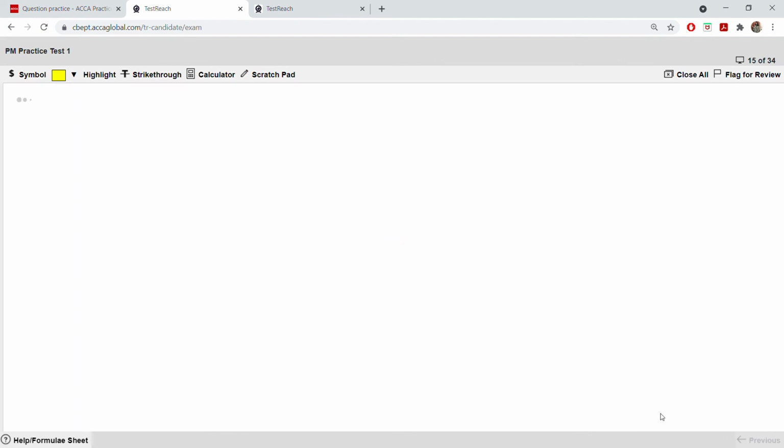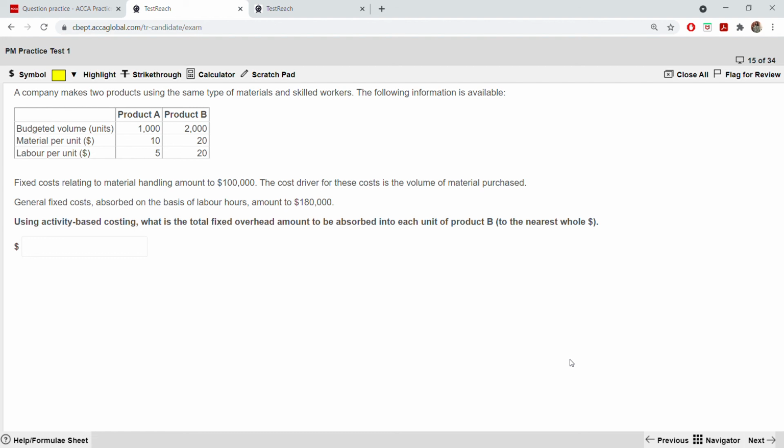Next, last question for section A. A company makes two products using the same type of material and skilled workers, product A and product B. Fixed cost relating to material handling amounts to 100,000. The cost driver for this cost is the volume of material purchased, and general fixed costs are absorbed on the basis of labor hours, which is 180,000. Using activity based costing, what is the total fixed overhead amount to be absorbed into each unit of product B to the nearest dollar? Product B. They didn't ask for product A.